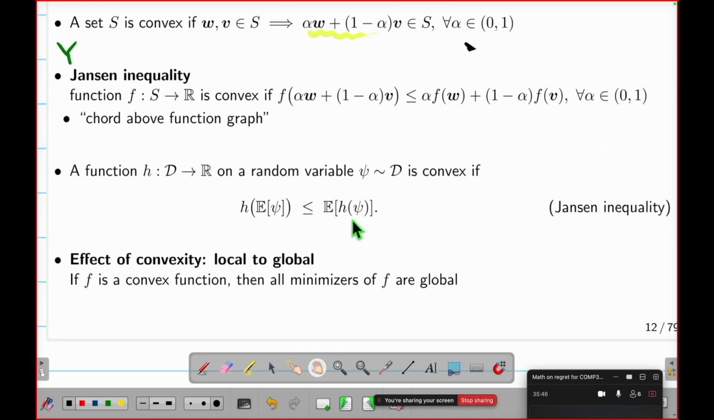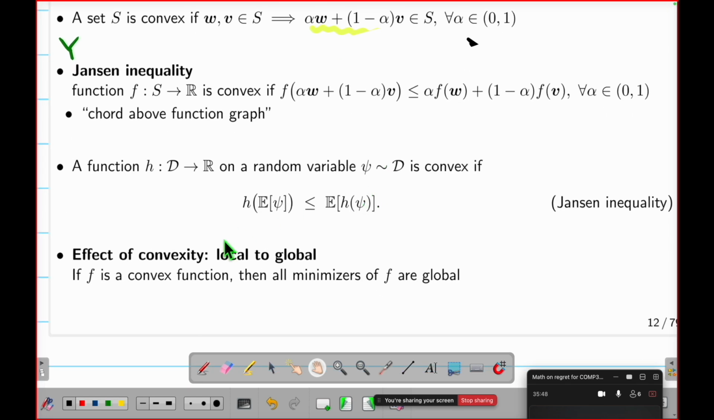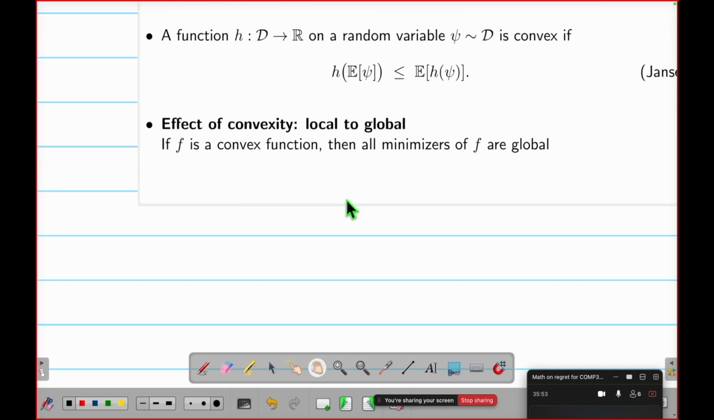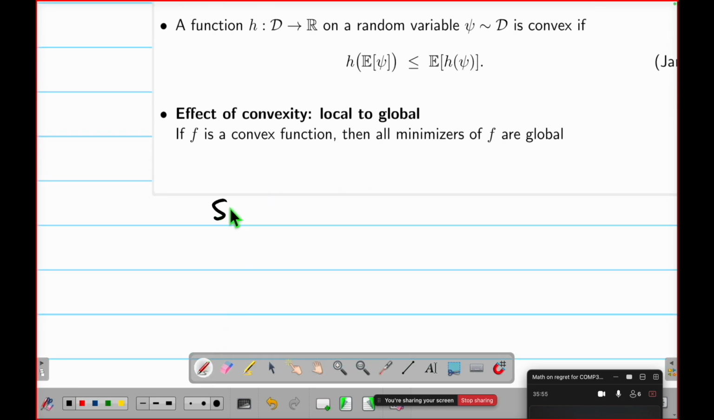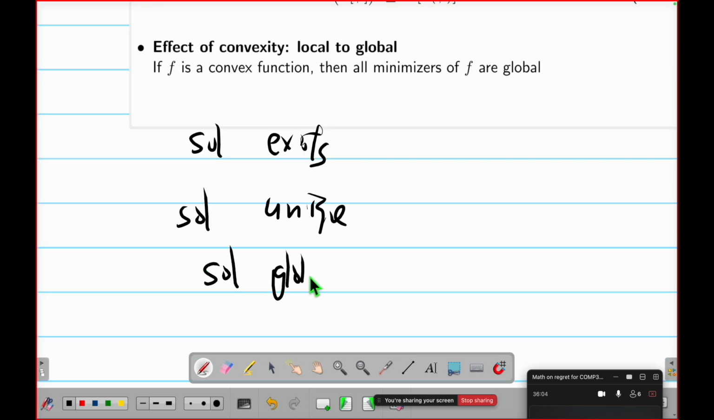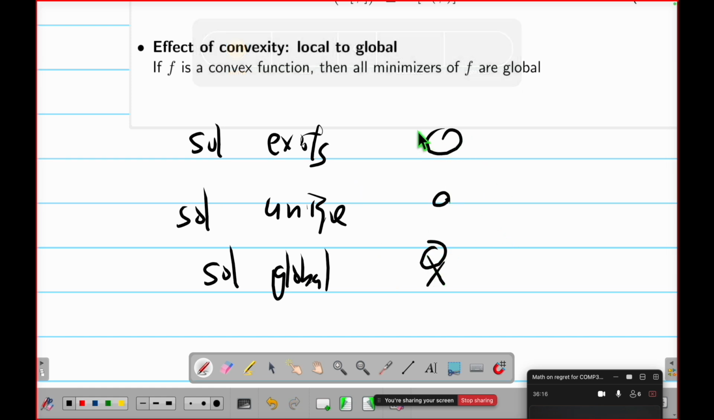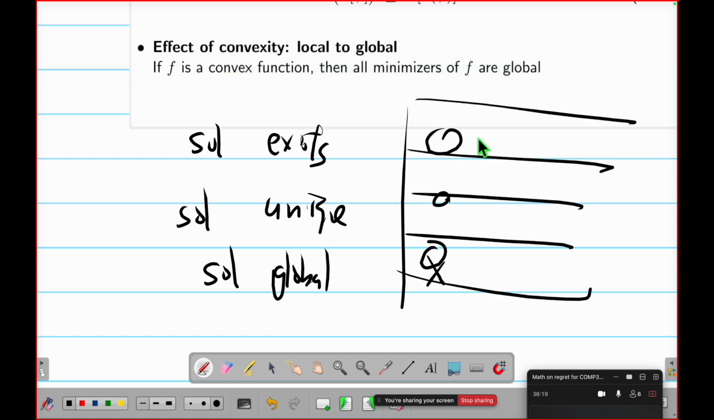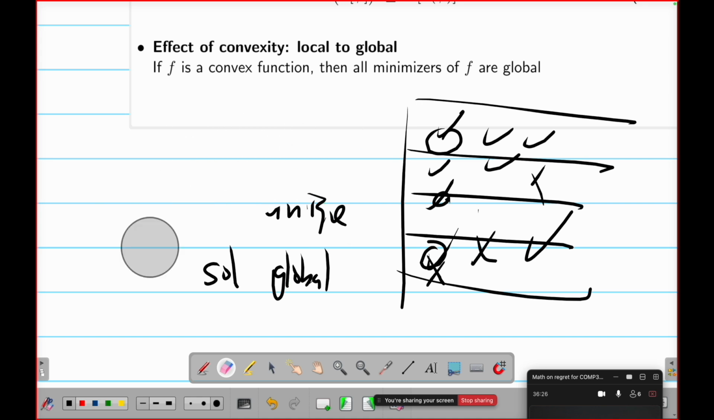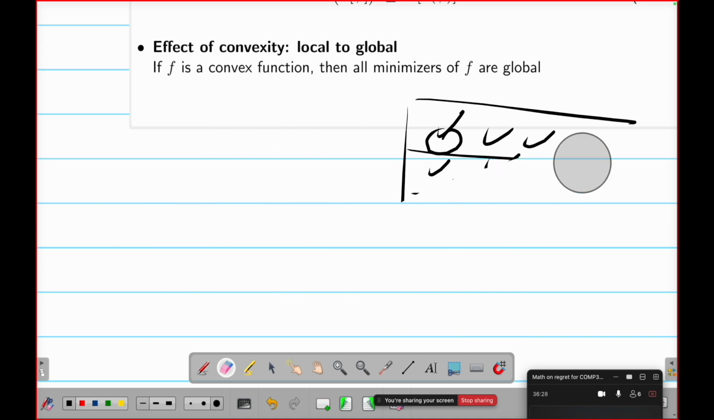You don't need to do the proof. You just need to understand the concept. And what's the good thing about convexity? Is it that you have a solution? No. Be careful. Solution exists, solution unique, solution global are three different things. You have three things and you have 8 cases. That means you have a table with 8 cases, that is take, not take, and so on. So do not mix up these three things. Exist, unique, and global are not the same thing.